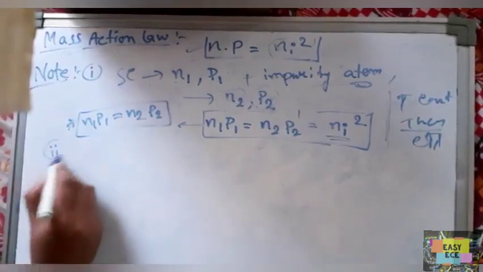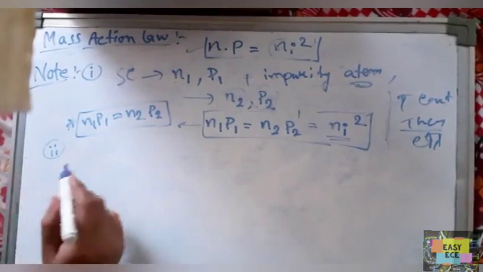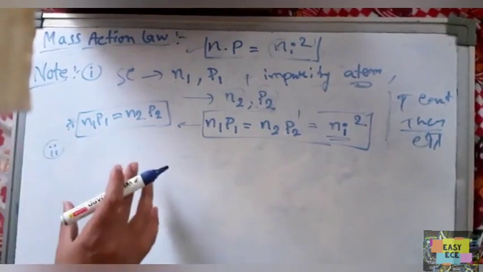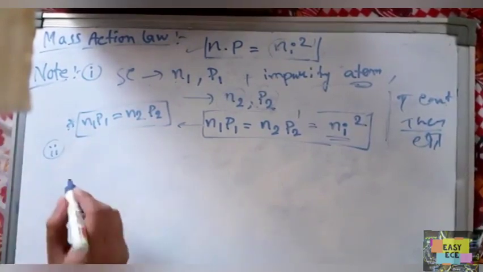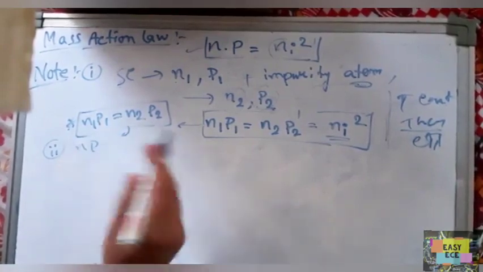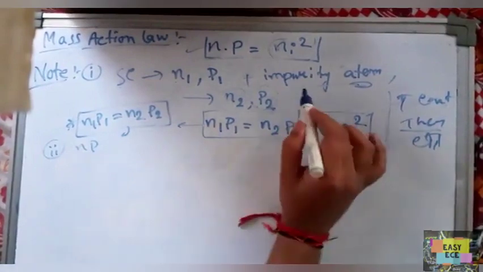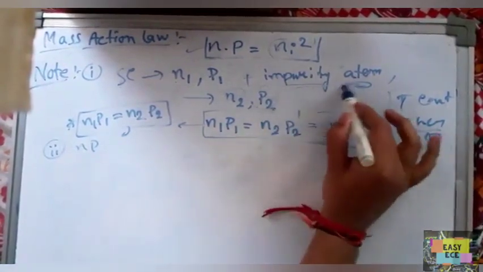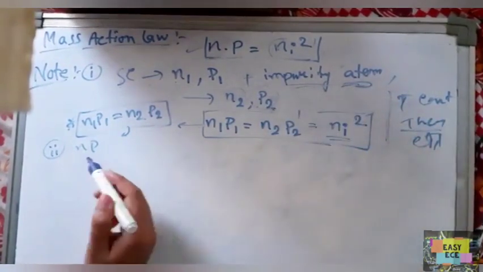Now the second point of the note: in a semiconductor, before doping and after doping, the product NP is always constant. What is doping? Doping means adding some impurity atoms to the semiconductor.